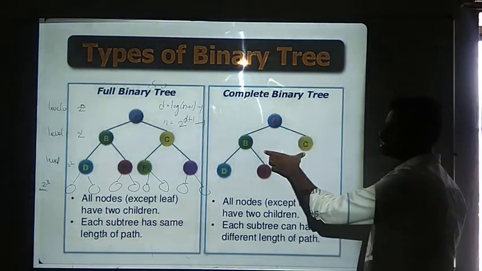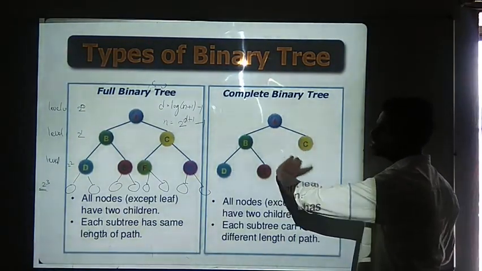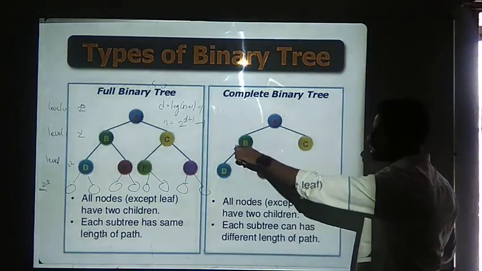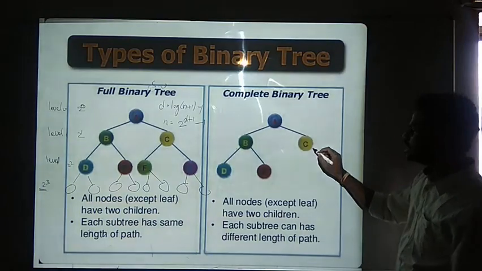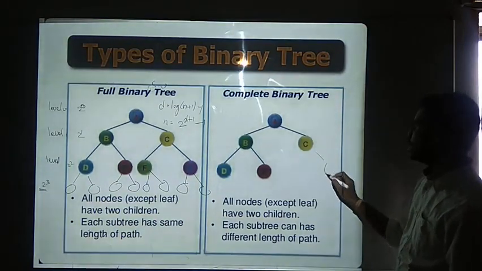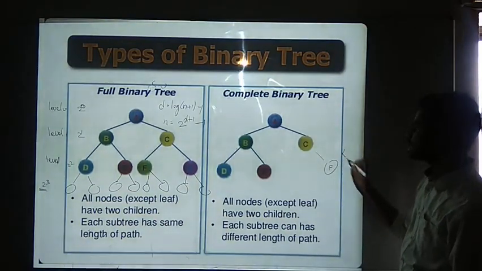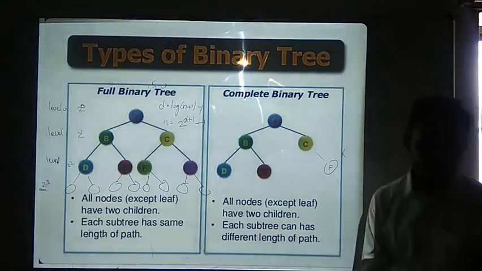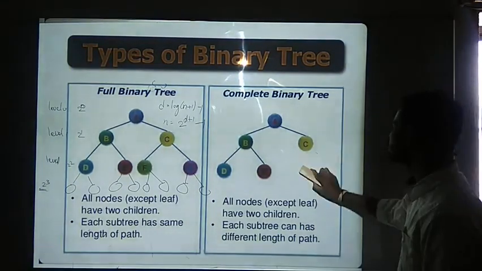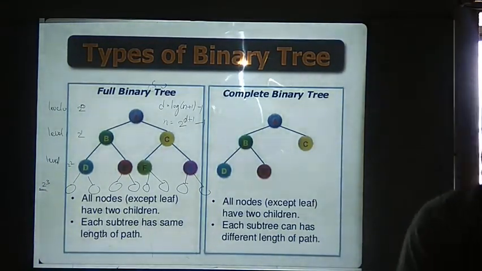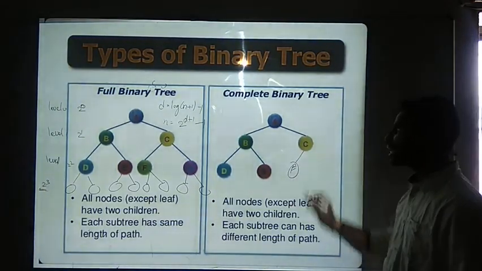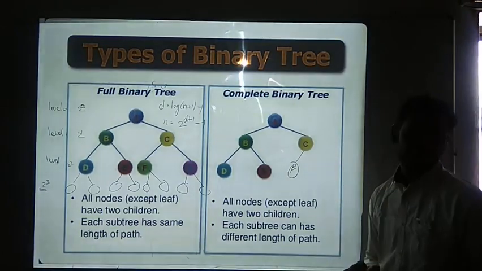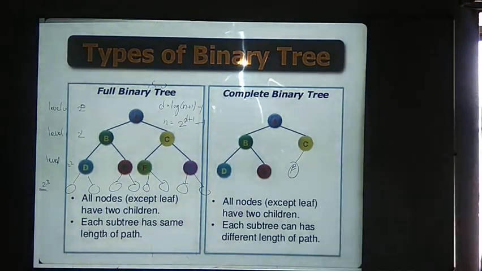And when I want to fill the next data, that is D, I need to fill the left child first and then go for the right child. I should not say that C will be having E, F. It is not correct. If you want to fill the data, then you must fill the first data node at the left one, and then you should go for the right child.